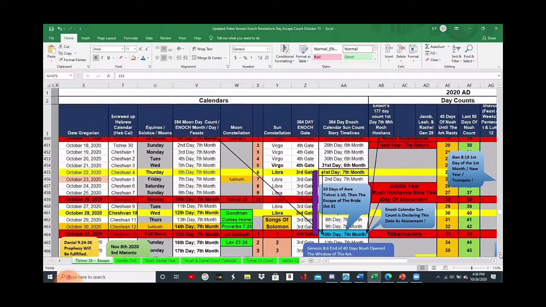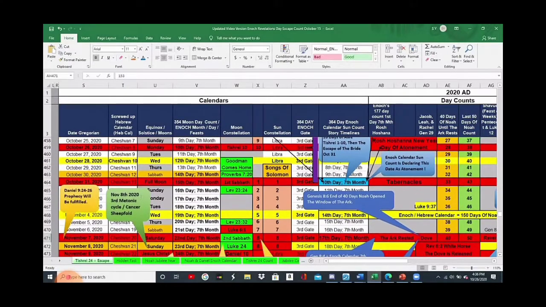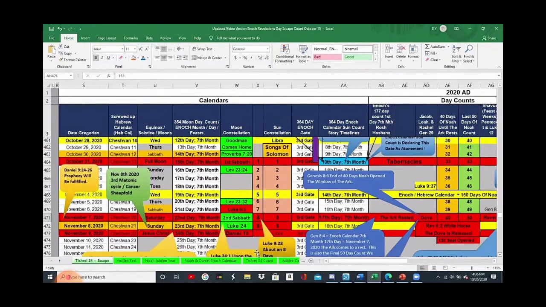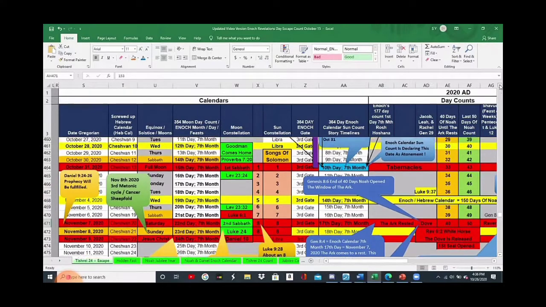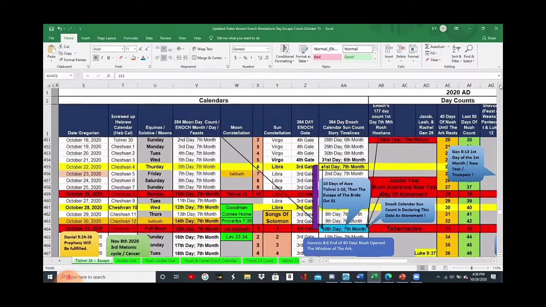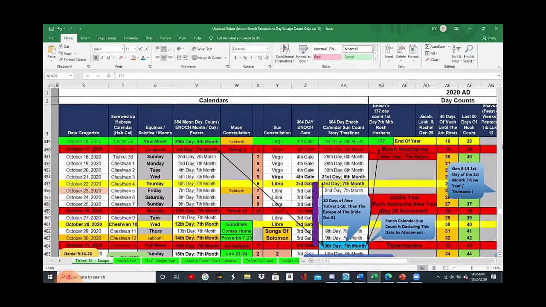And what are we approaching? Well, October 31st, it's the Day of Tabernacles. And then when we get to November 9th, it's the 7th month, 24th day, where Daniel tells us that he saw Jesus Christ on earth. This is it right here. So we can look at this Enoch calendar and show that we have now precisely put the 7th month right now in real time, speaking right now.